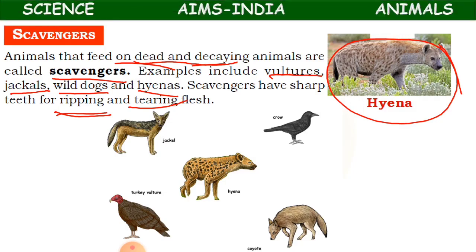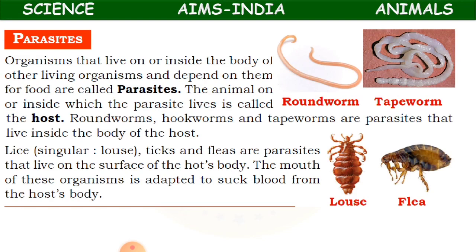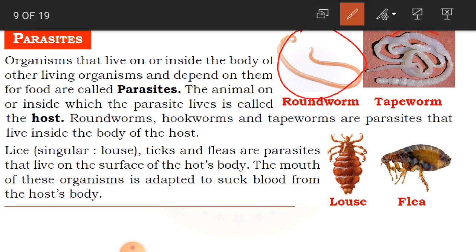Clear? Now we will learn about parasites. What are parasites? As you can see in the diagram, these are all parasites. Organisms that live on or inside the body of other living organisms and depend on them for food are called parasites. So what are parasites, children? They live inside the body of another living organism, or on the body of another living organism.